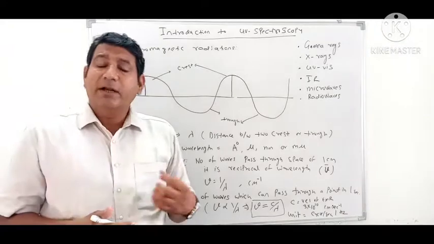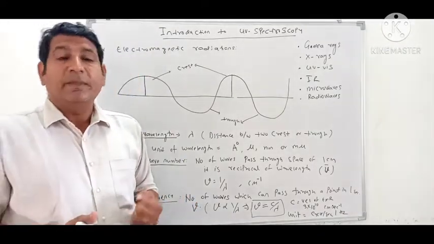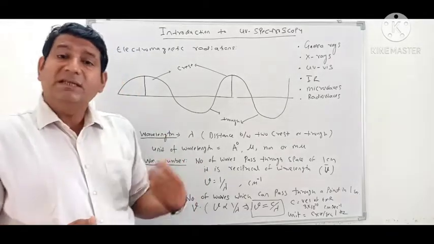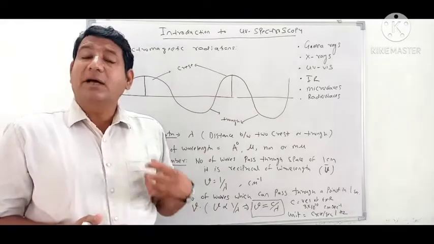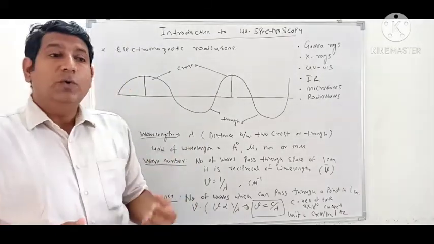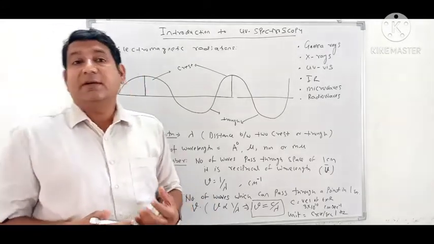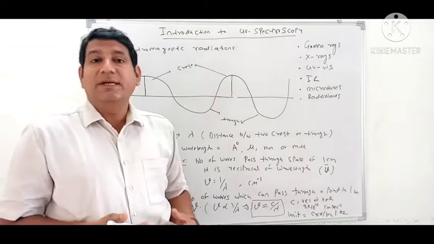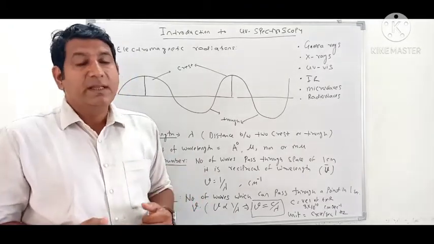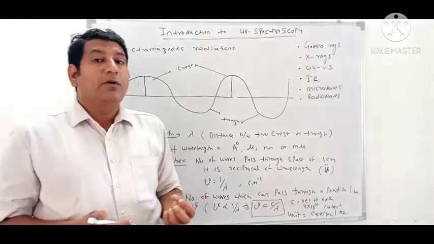These are types of electromagnetic radiation which are associated with a certain amount of energy. The basic principle in this spectroscopy technique is that since UV rays have certain energy, that energy can be utilized to excite the electrons of any compound. The excited electrons go from the ground state to the excited state, and when they return from the excited state to the ground state, they emit the amount of energy which was absorbed.